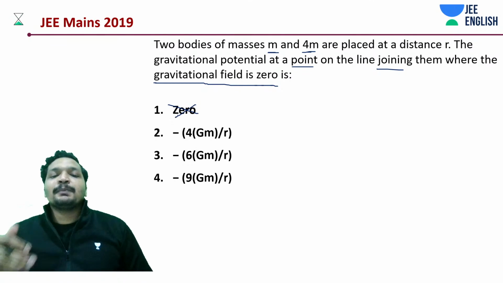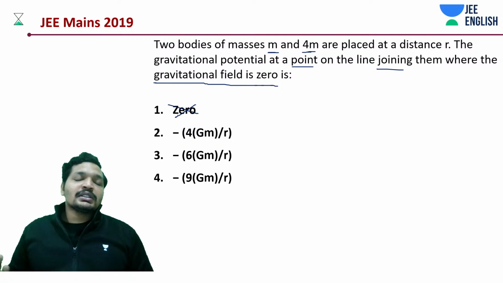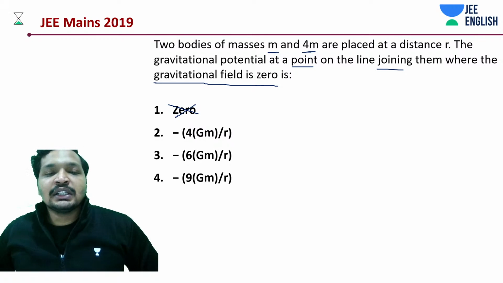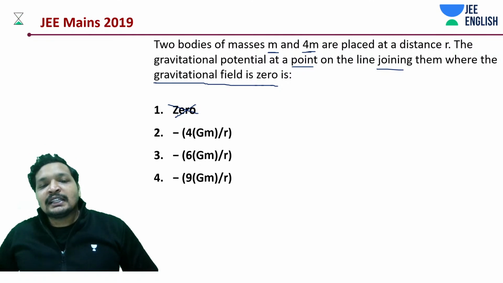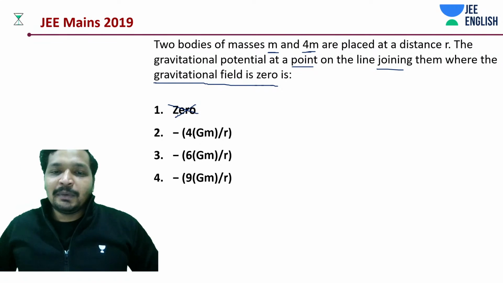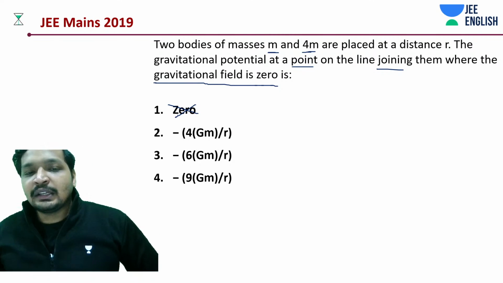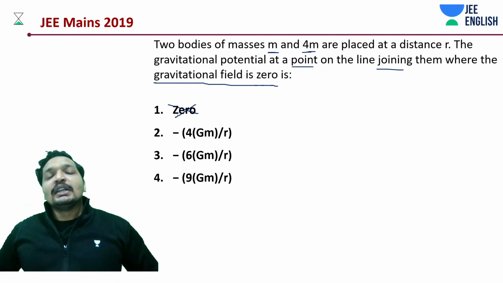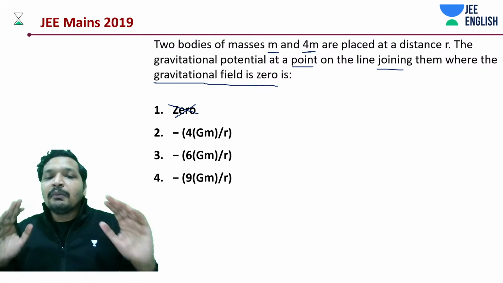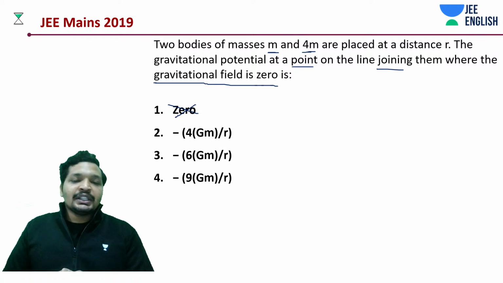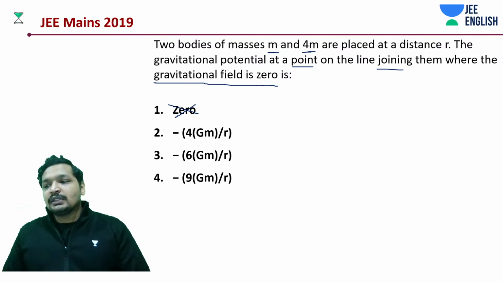No, there is no such point where the gravitational potential is going to be 0. Why? What is the reason? Because gravitational potential is a scalar quantity that always carries a negative sign, which adds up to give a larger negative or a smaller negative, whatever you like to call it, but another negative quantity. It cannot be 0. Yes, gravitational field is a vector quantity, it can be 0, but gravitational potential cannot be 0. I hope you got this point.